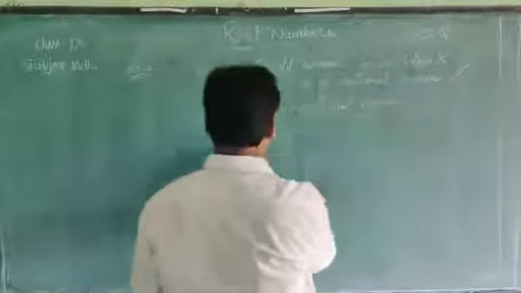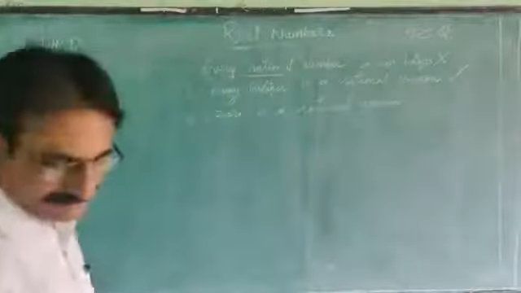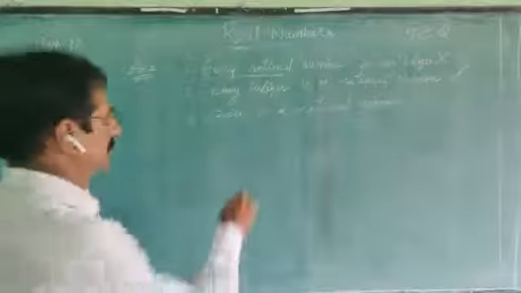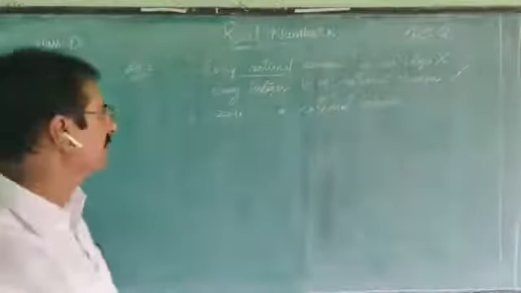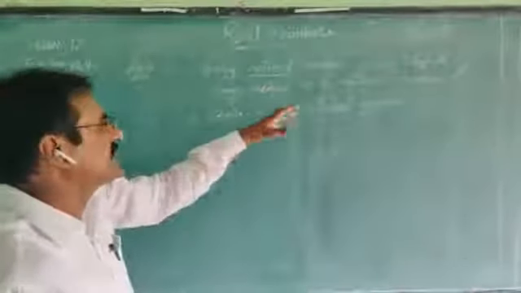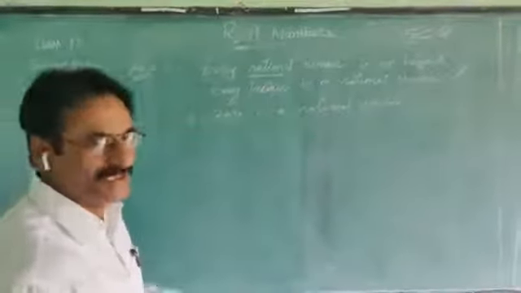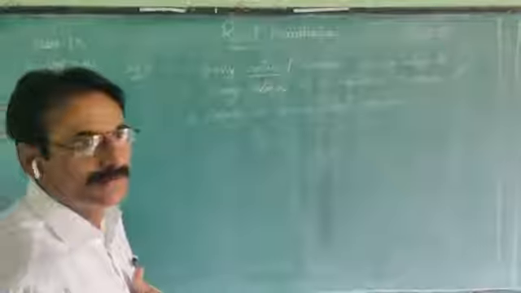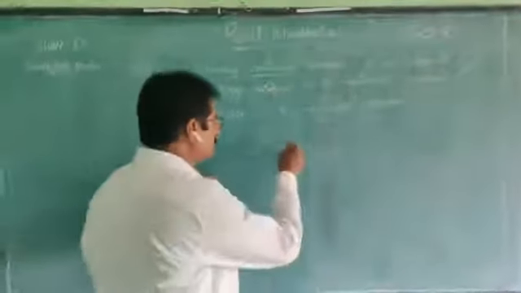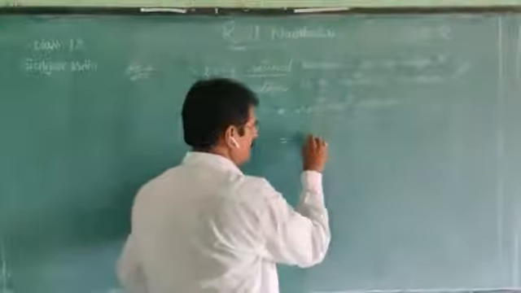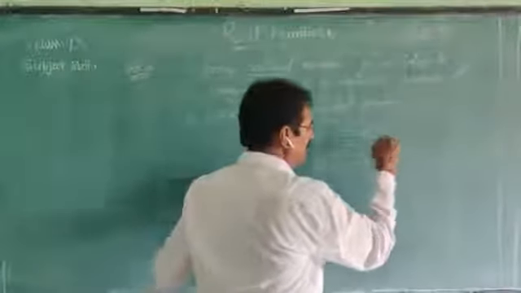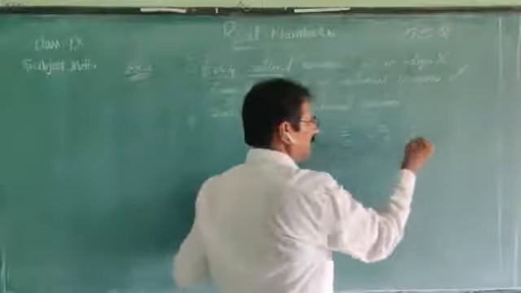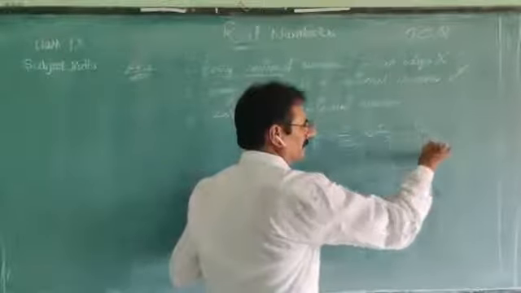Next, the third statement: 0 is a rational number. What is the statement given here? 0 is a rational number. Is it right or wrong? We can express 0 as 0 by 1, 0 by 2, 0 by 3, 0 by 4, 0 by 5 and so on.